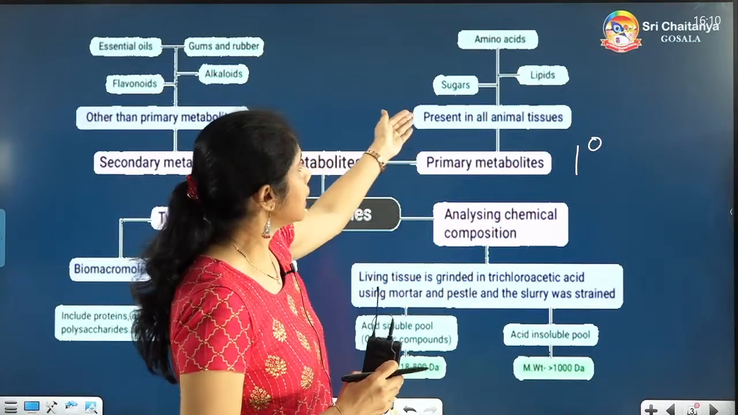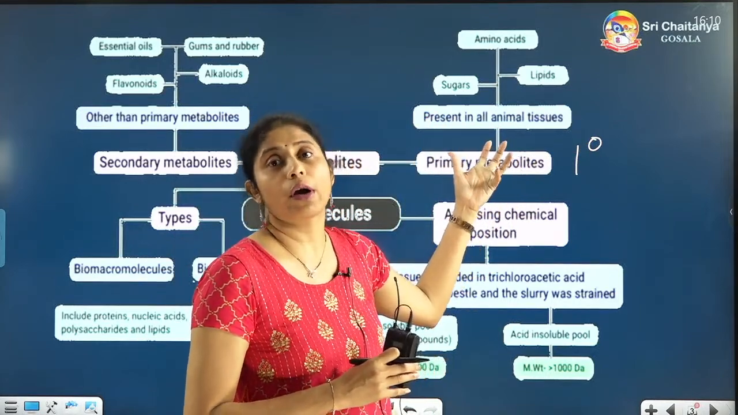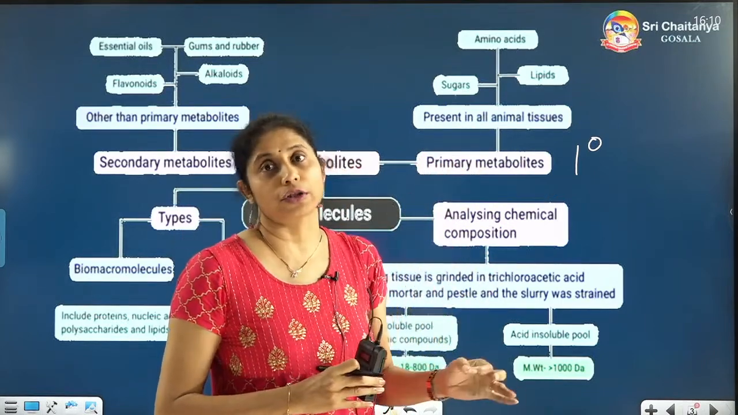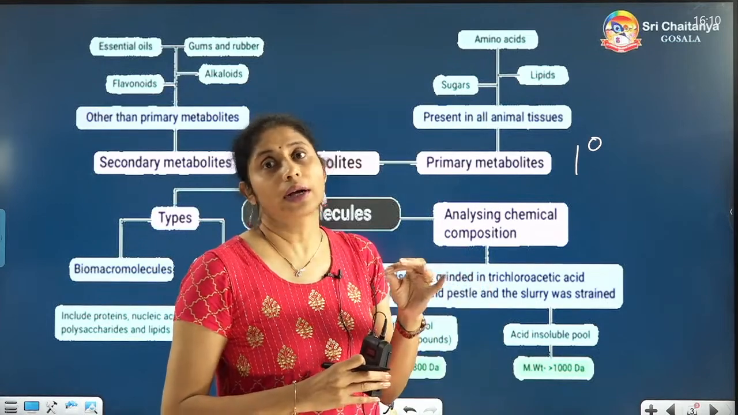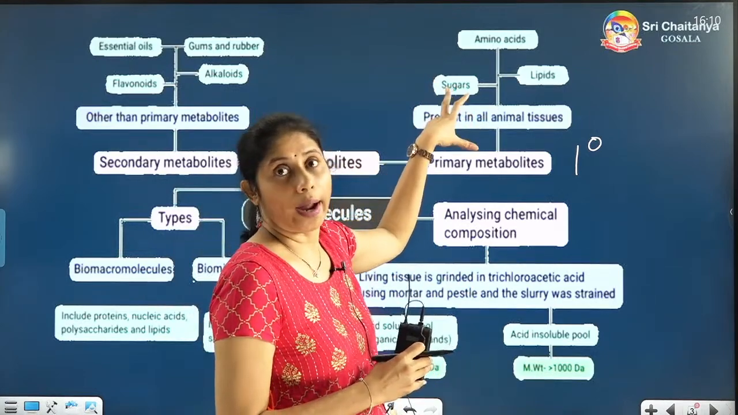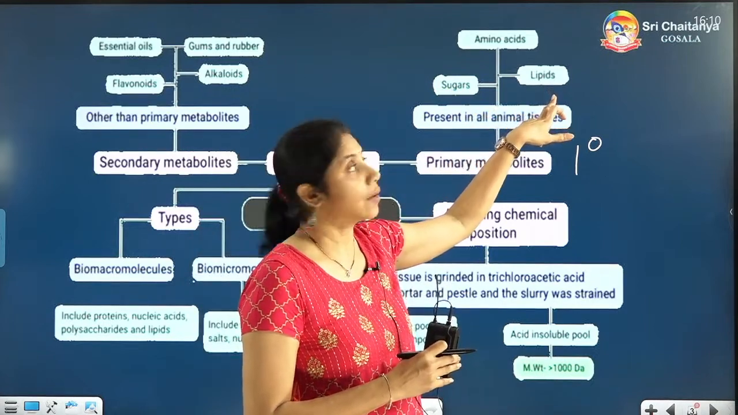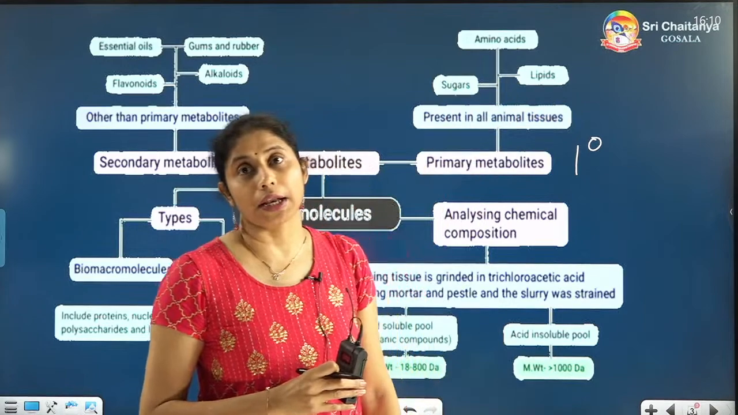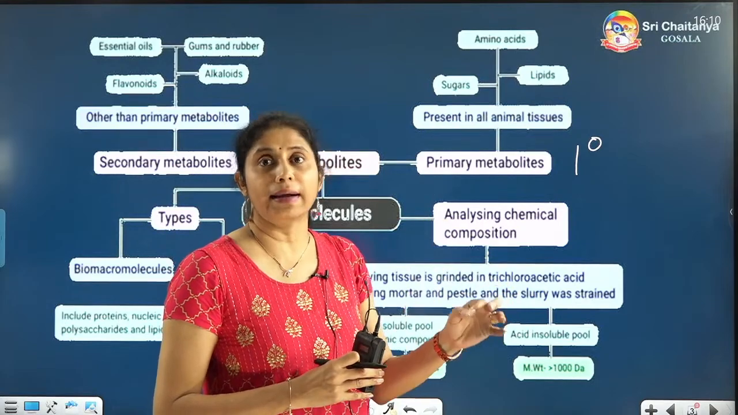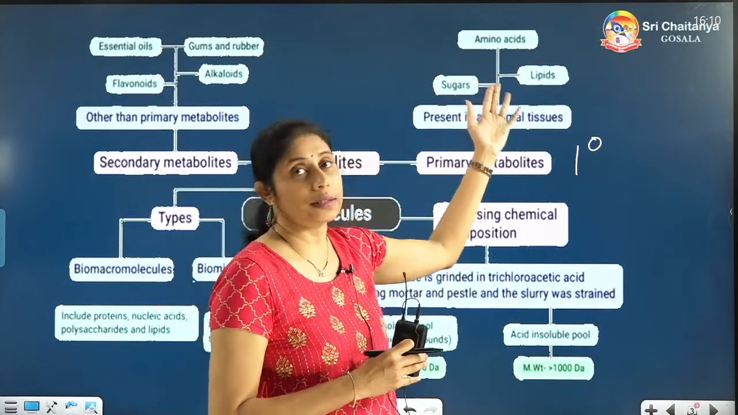They are present in all animal tissues, and even in plants. It depends on what living organism you are considering. They are mainly present in living organisms to perform specific functions, without which the cell cannot live or survive. For example, sugars. Sugars are required for the primary functions of the cell, and then lipids also come under that category, and amino acids also. So primary metabolites are present in cells to perform definitely important functions, and these are the three examples: sugars, amino acids and lipids.